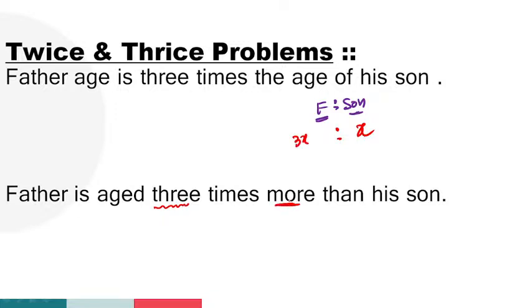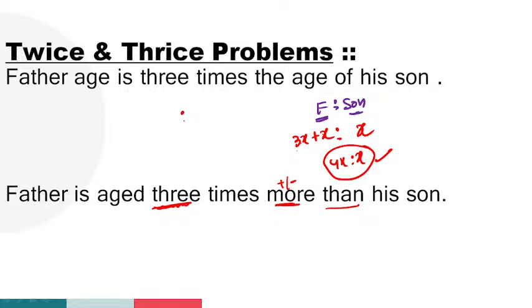More means adding, less means subtraction. So, more than his son. Son is how much? x. First read the first statement carefully. The son's age we don't know, let it be x. So father is three times, x into 3, 3x. More means adding. More than his son, son is x. 3x plus x, 4x is to x. That is the formation, guys.